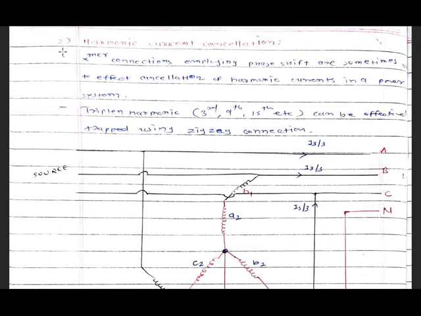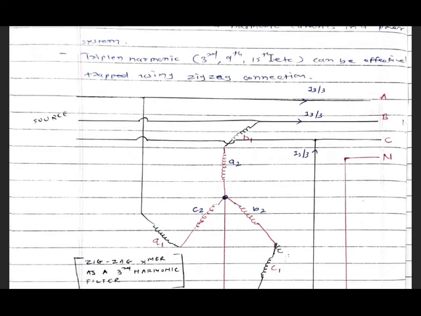Triplen harmonics, third, ninth, 15th, etc., can be effectively trapped using the zigzag connection.